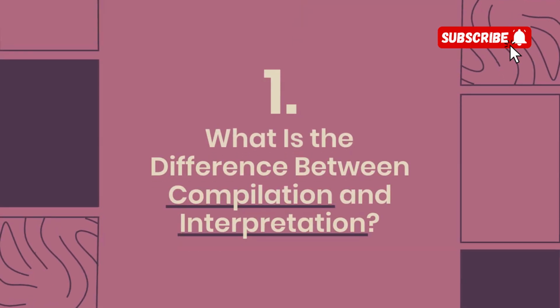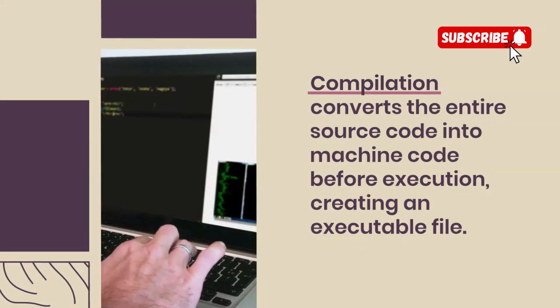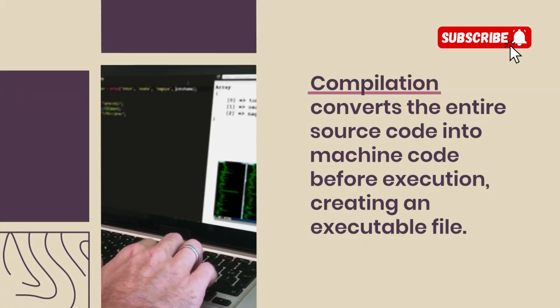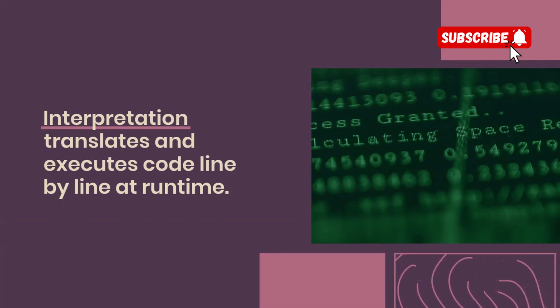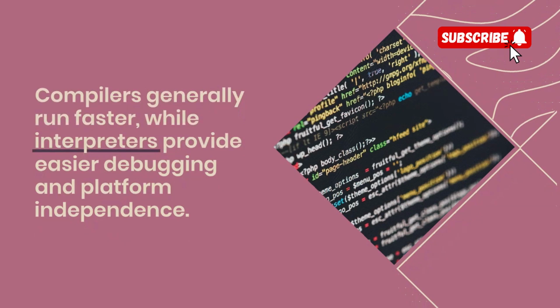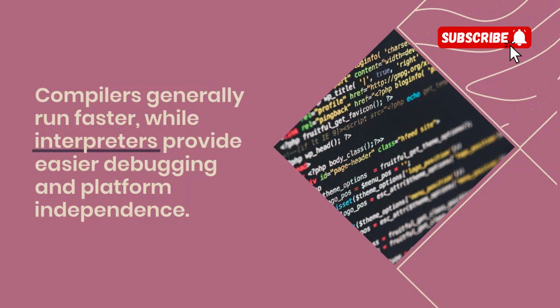1. What is the difference between compilation and interpretation? Compilation converts the entire source code into machine code before execution, creating an executable file. Interpretation translates and executes code line by line at runtime. Compilers generally run faster, while interpreters provide easier debugging and platform independence.